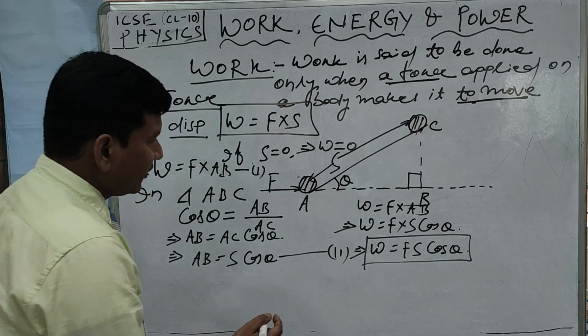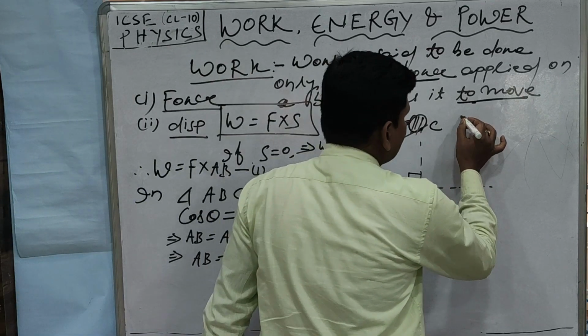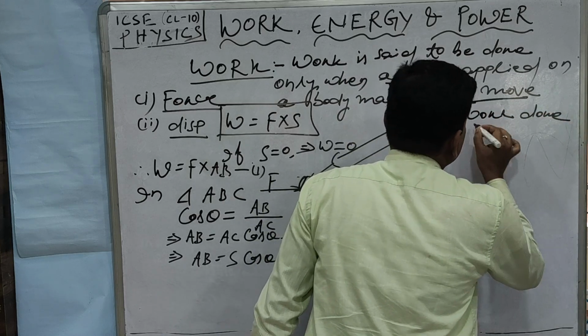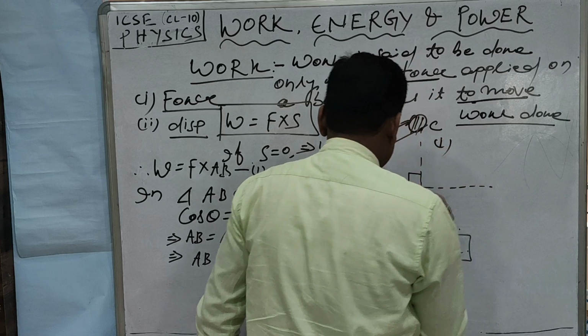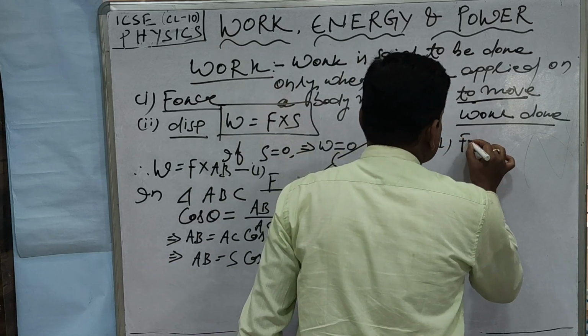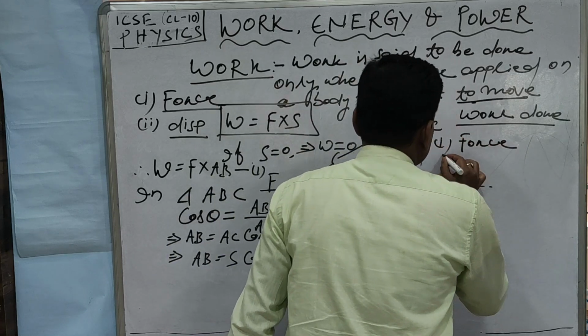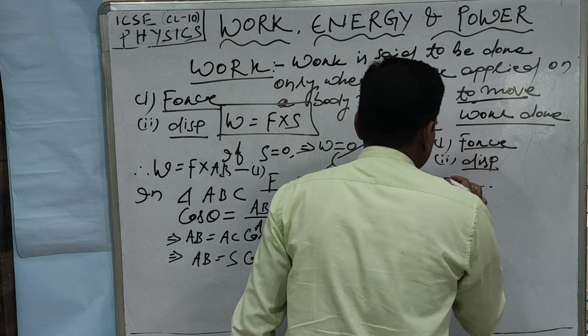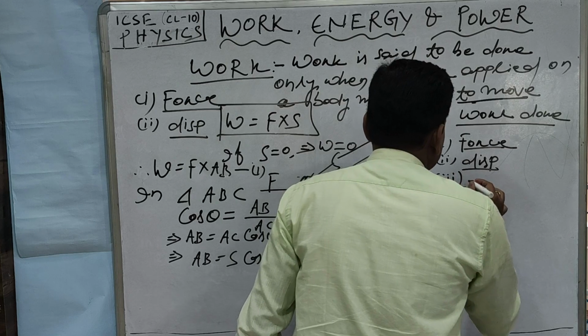So here the work done depends on, we may note it down: number 1 the force, number 2 the displacement, and number 3 that is your cos theta.